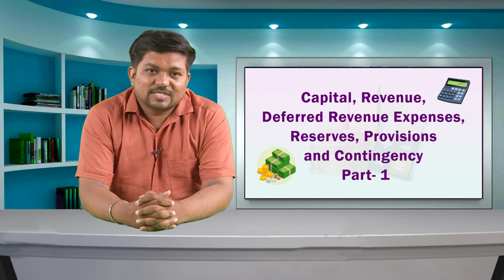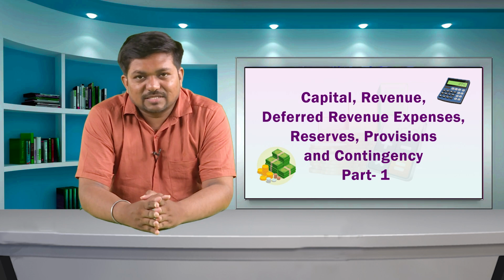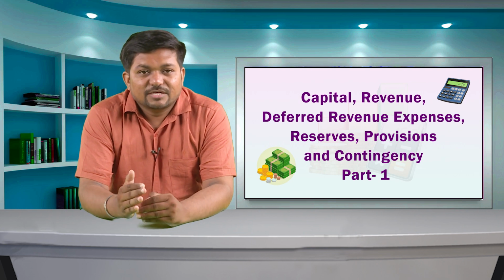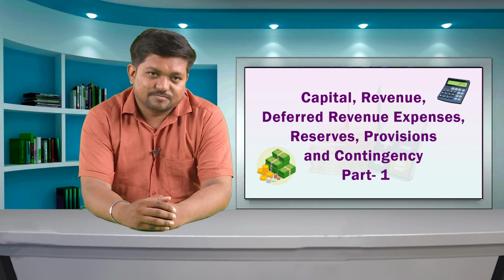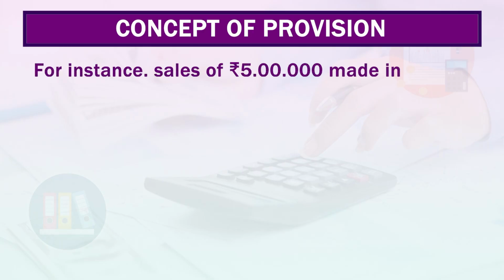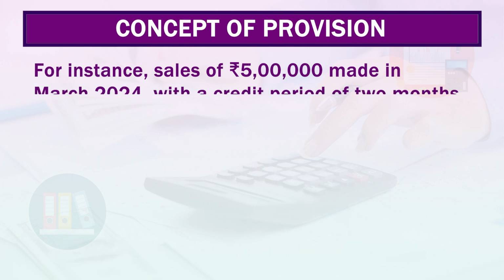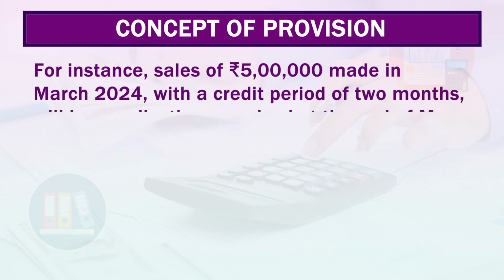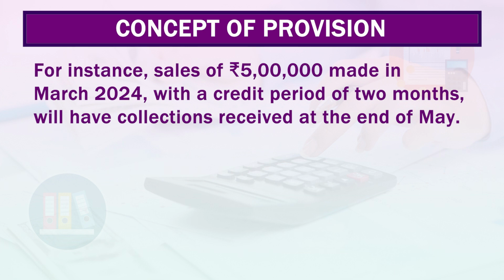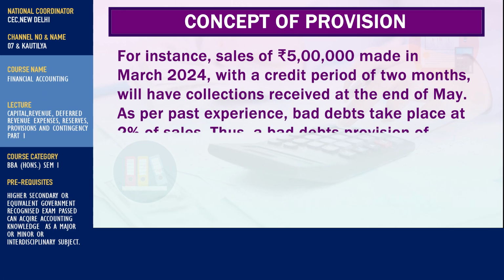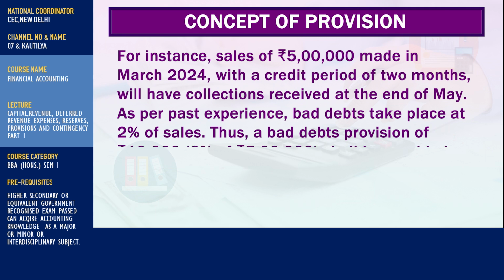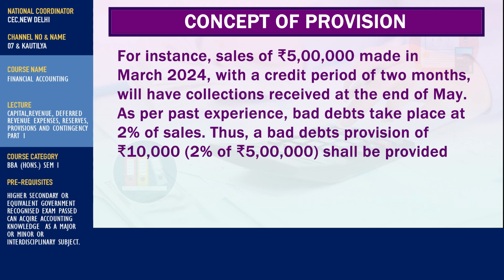According to the matching concept of accounting, revenue expenses of the respective year shall be set off against revenue income of the same accounting year. For instance, a sale of rupees 5 lakh made in March 2024 with a credit period of 2 months will have a collection received at the end of May. As per past experience, bad debt takes place at 2% of the sales.